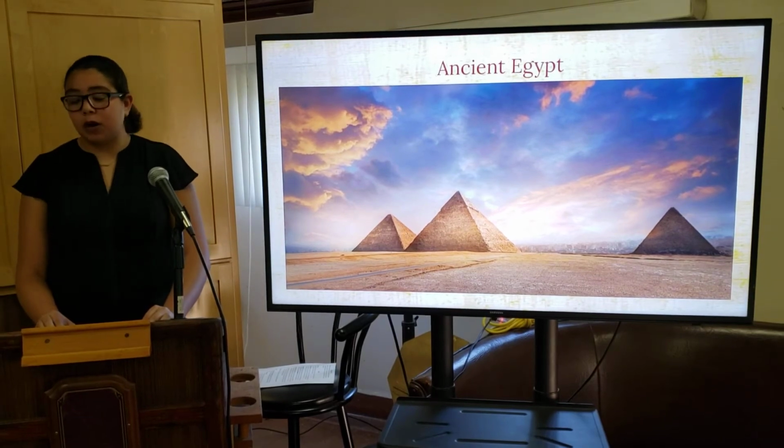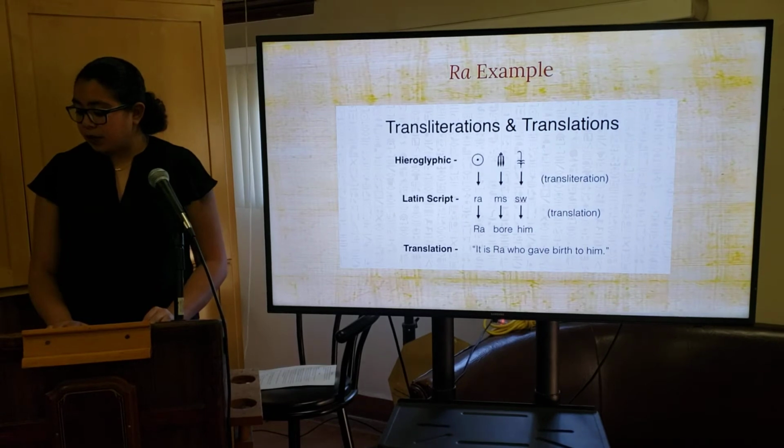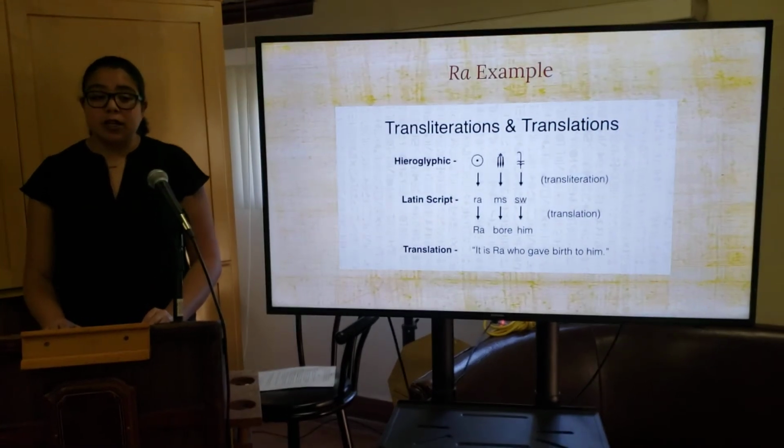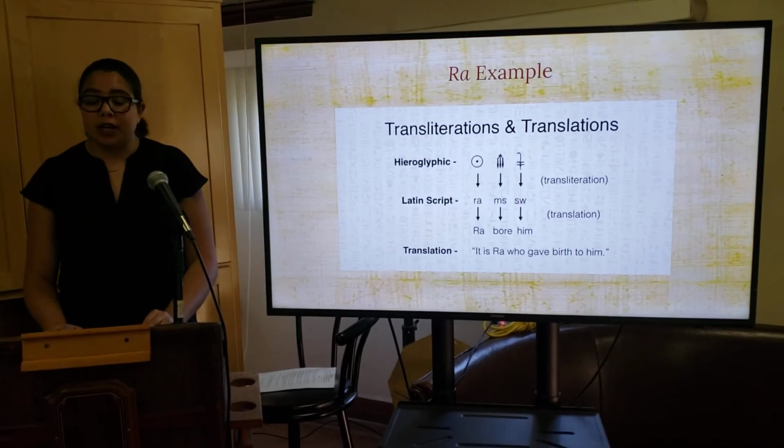This is an example of Ra, the sun god, used in a sentence. Each pictorial symbol has a sequence of letters that represent a word, and the words are then combined to form a sentence.